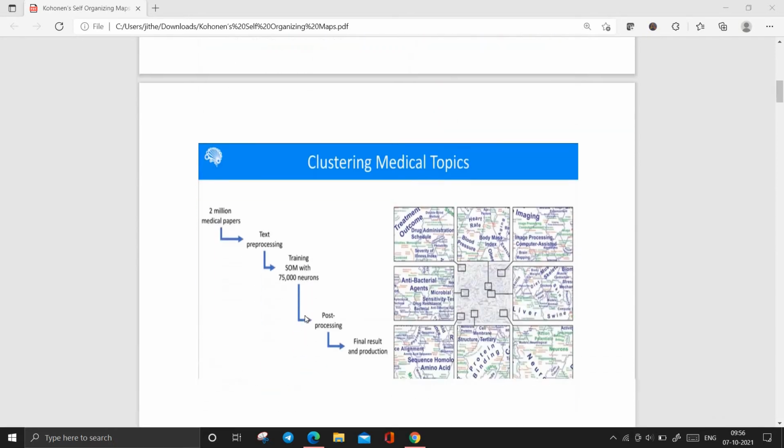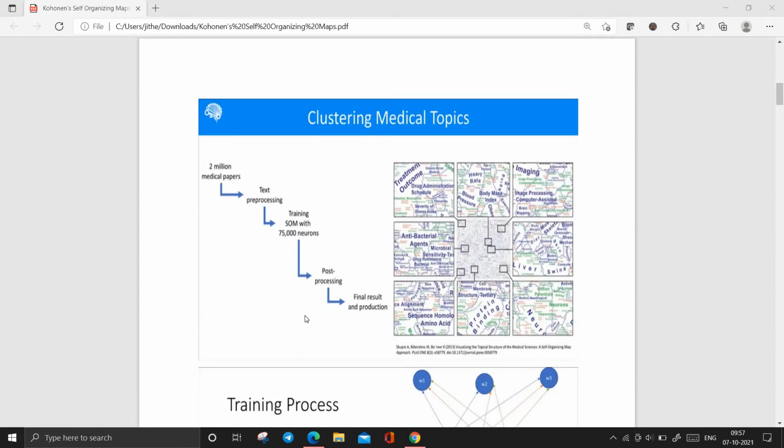These are the things. And clustering in medical topics, like if there is a disease spreading in the society, we can use this technique to know which areas got spread much and which areas are safe, and in that way this SOM will be helpful.